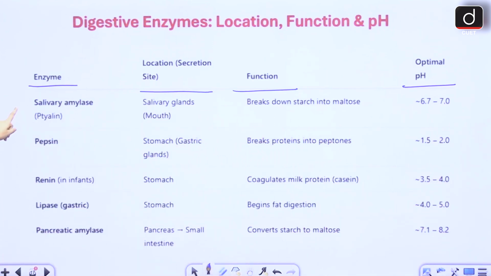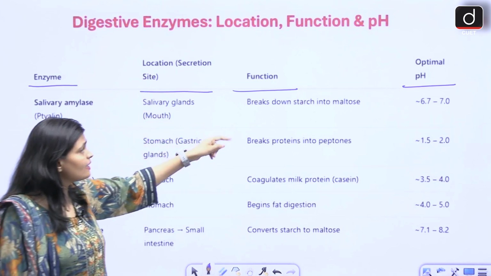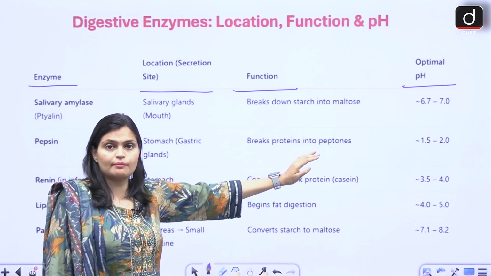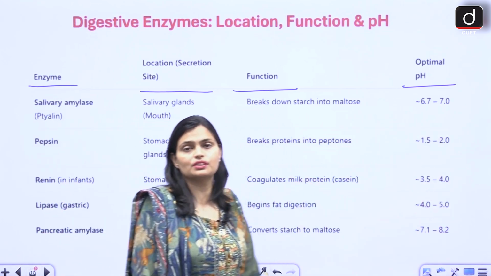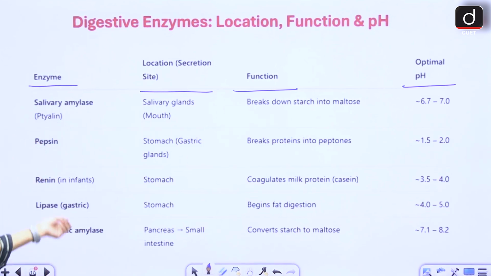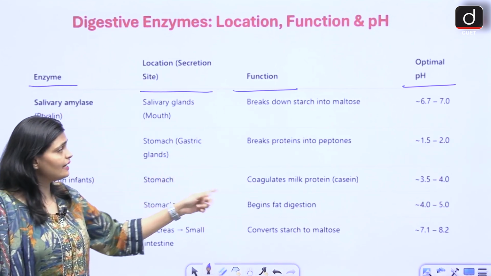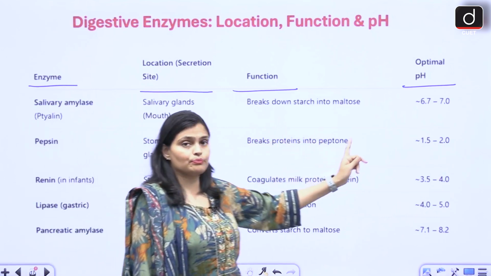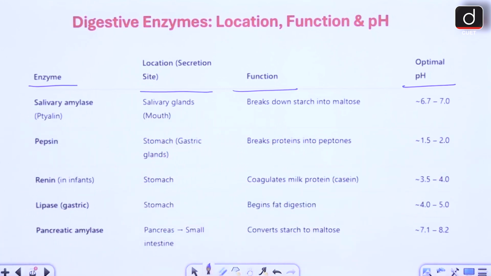Salivary amylase, also known as ptyalin, is released in the mouth from the salivary gland, breaks starch carbohydrate into maltose, and works on alkaline pH 6.7 to 7. Pepsin is released in the stomach from the gastric gland, breaks protein into peptones, and works on acidic pH.